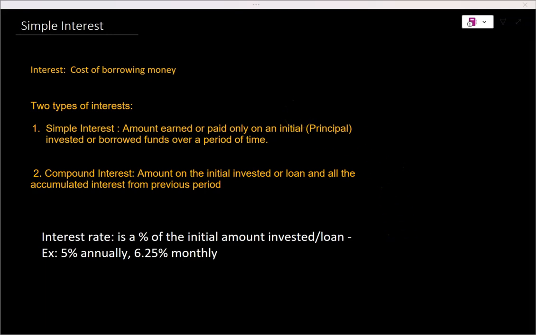So in this lesson, I'm going to go through simple interest and the future value of any investments that use simple interest. And before I go on, make sure at any given moment you feel that you need to pause the video or rewind the video, you do that. All right, let's go ahead and start with the concept of interest.